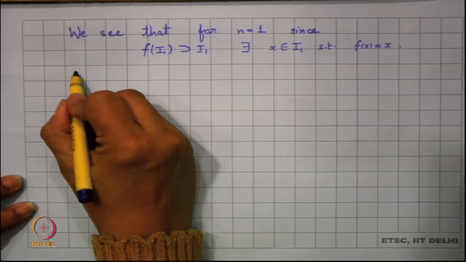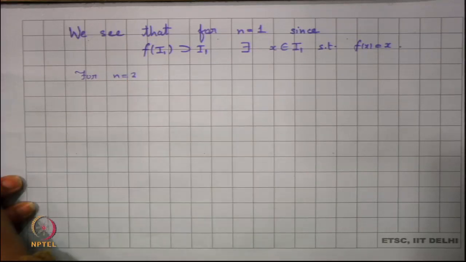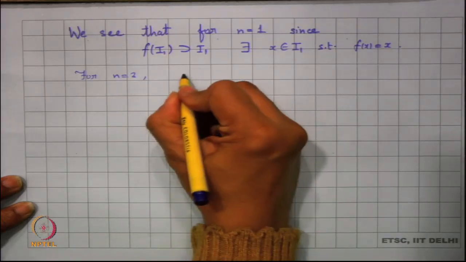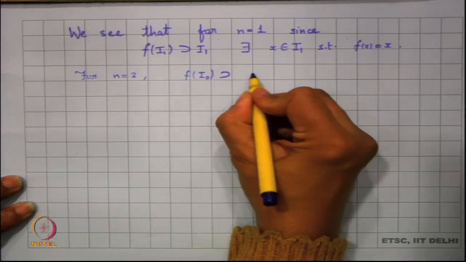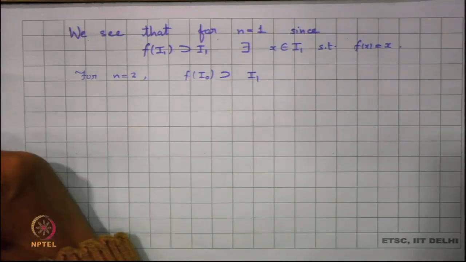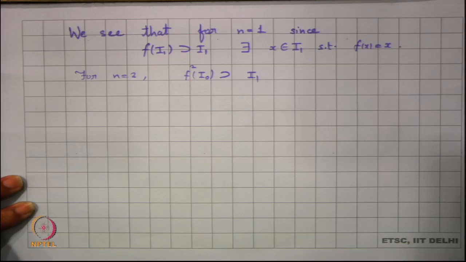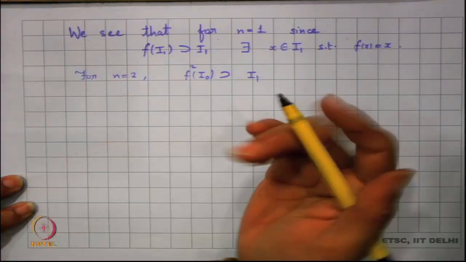Now, for n equal to 2, what happens in that case? Let us look into the fact that f of I naught contains I1. In fact, f of I naught is completely equal to I1. So, what happens to f square of I naught?